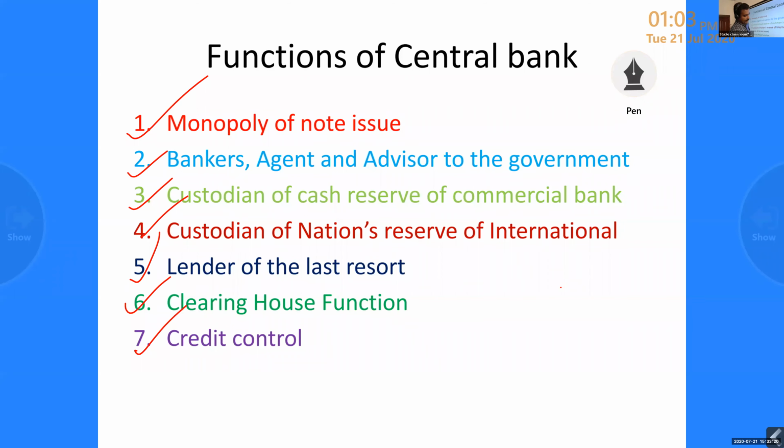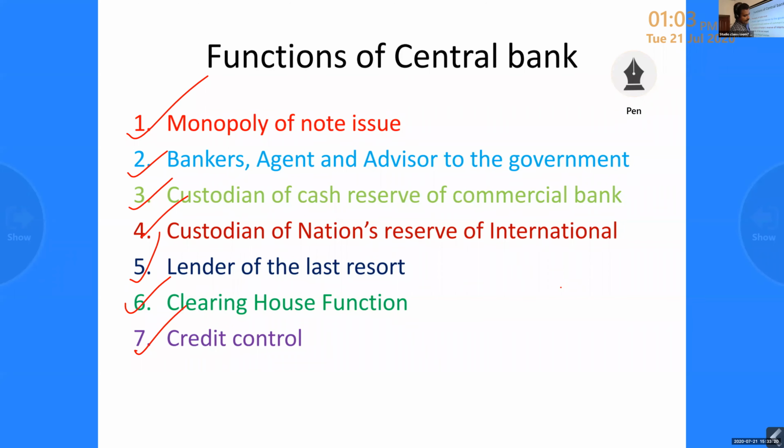Okay, next, bankers, agent and advisor to the government. How? The central bank operates the accounts of public organizations, public corporations, government organizations. They act as a banker to the government. The public gets a lot of facilities from the central bank, because it acts as a banker to the government. It acts as an agent to the government.